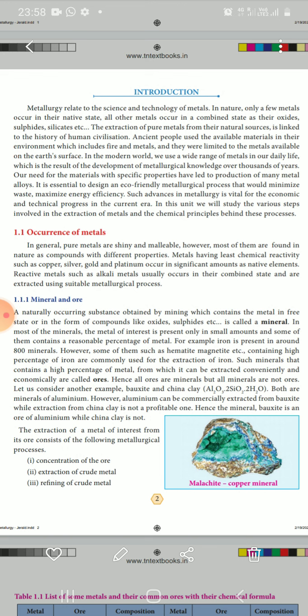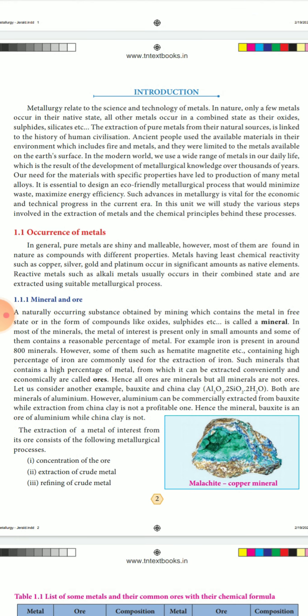We get metals from the earth's crust, purify them, and melt them in the molten condition to make many materials. Over thousands of years of metallurgical knowledge, our need for materials with specific properties has led to the production of many metal alloys.